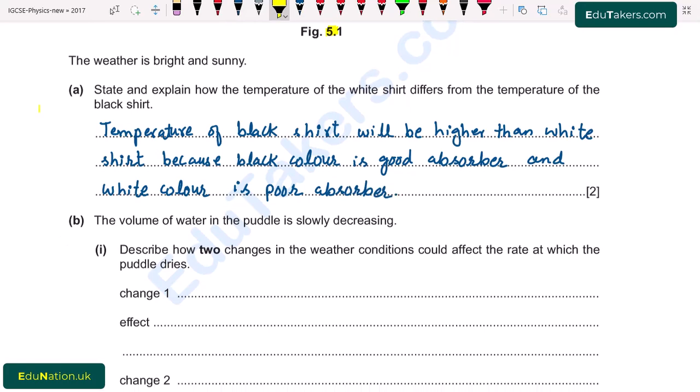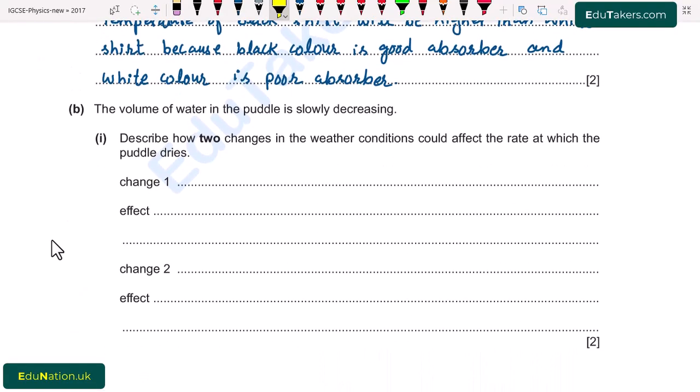Part B. The volume of the water in the puddle is slowly decreasing. Part 1. Describe how two changes in the weather condition could affect the rate at which the puddle dries. So the first change is that when there is wind blowing, and we can simply say that there is a sunny day, then it dries very quickly.